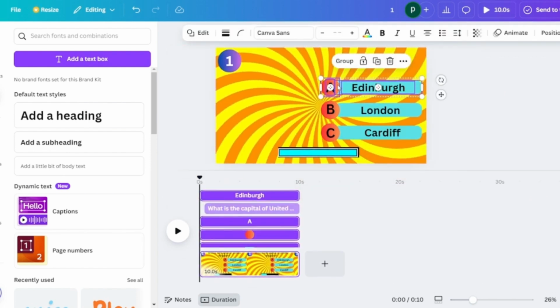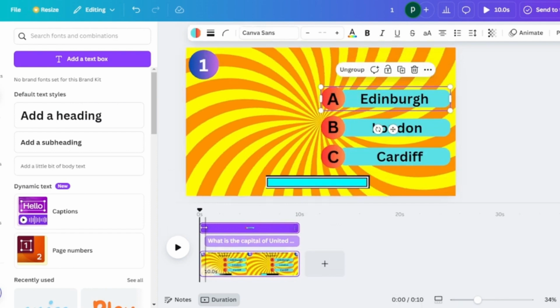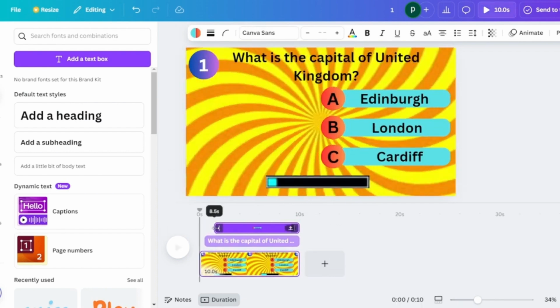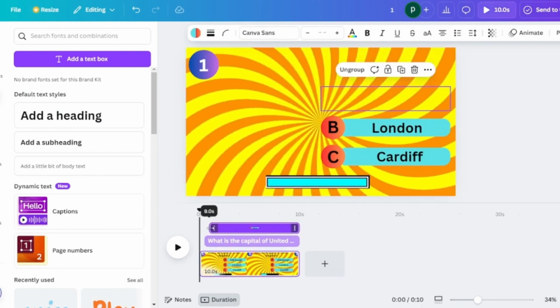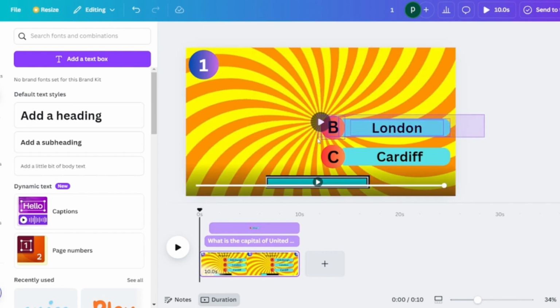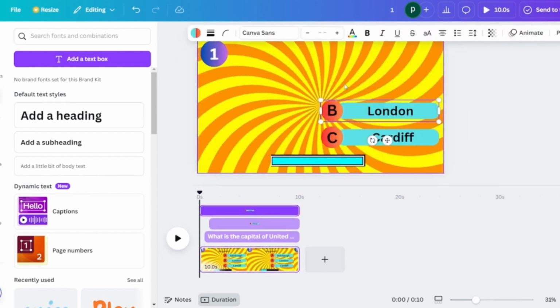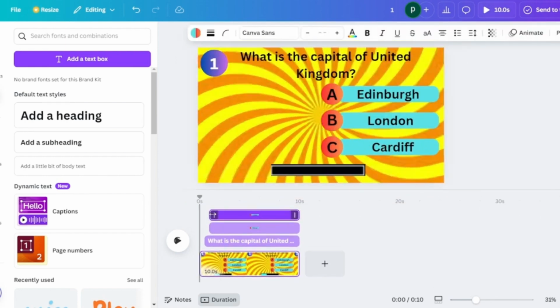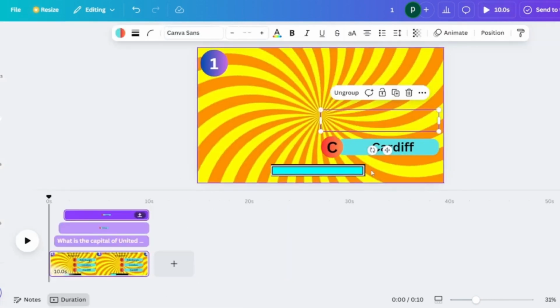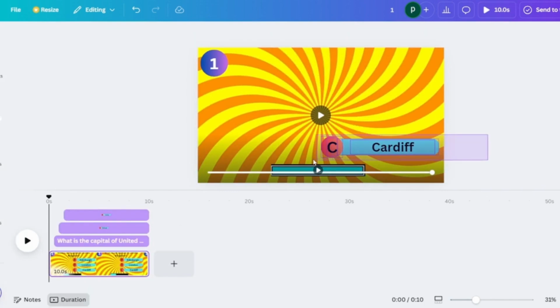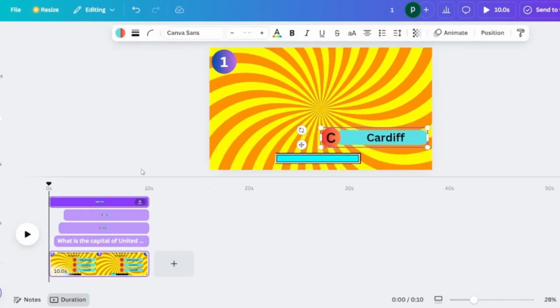So we select all, we group, and then we ensure that it starts 0.5 seconds after the question, which is the 9-second mark. Then we group the second one, and then similarly we select that 0.5 second after the first option, which is 8.5 seconds. And then similarly we group the third option and select it so that it comes 0.5 second after the second option, which is at the 8-second mark.